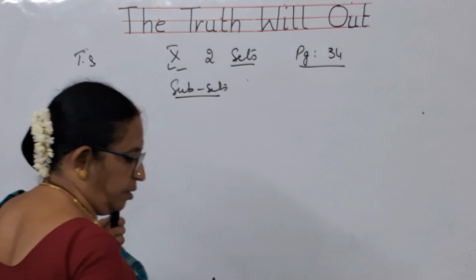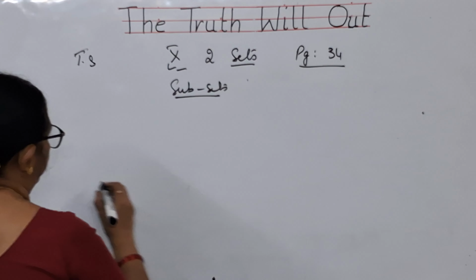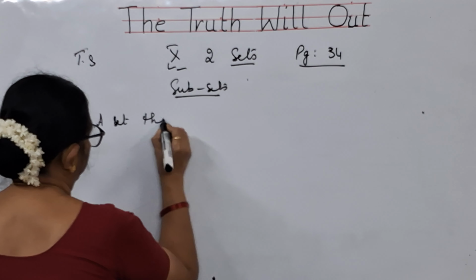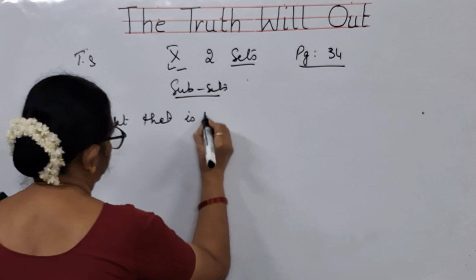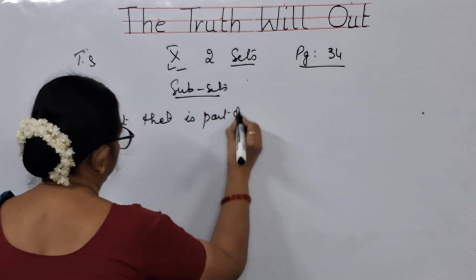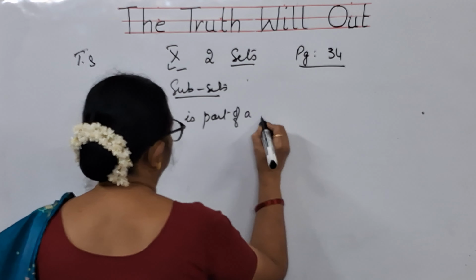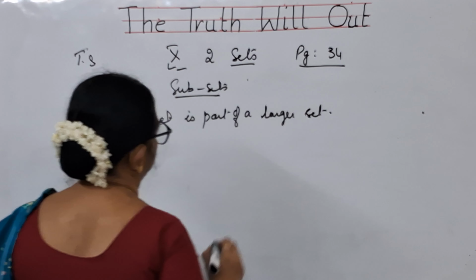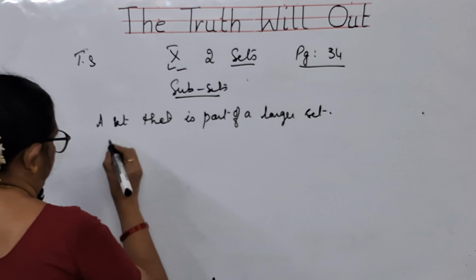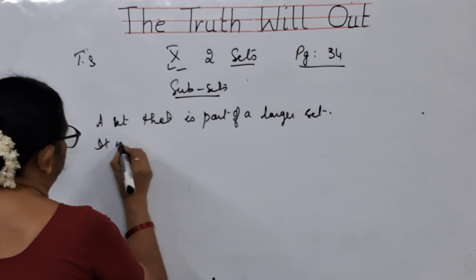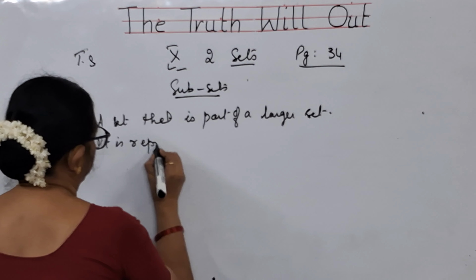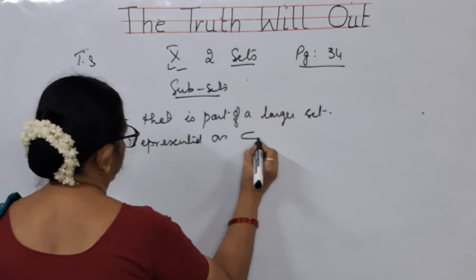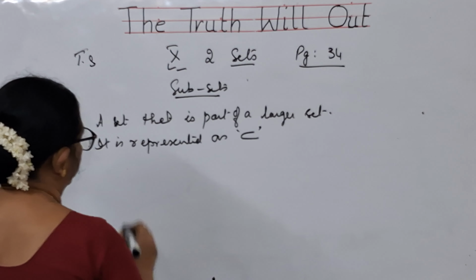A set that is a part of a larger set, that is called a subset. And subset is represented as this. This is the symbol.